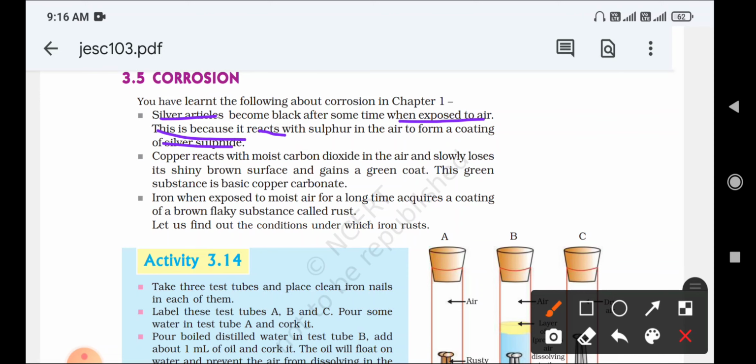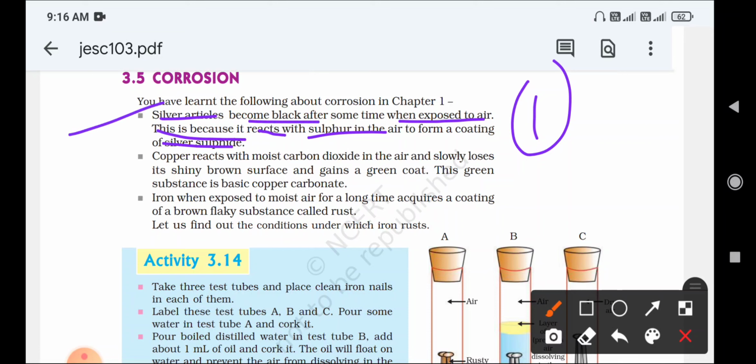So silver is reacting with the sulfur in the air to form what? Silver sulfide. So this is why silver becomes black in color. The first question: why does silver become black in color when exposed to the air? You can write that silver reacts with sulfur in the air to form silver sulfide, and due to that, silver becomes black in color. This is an example of corrosion.